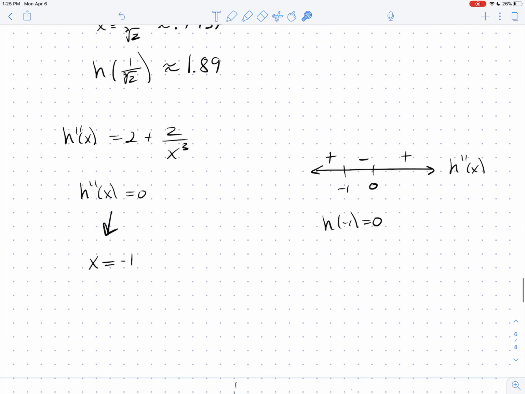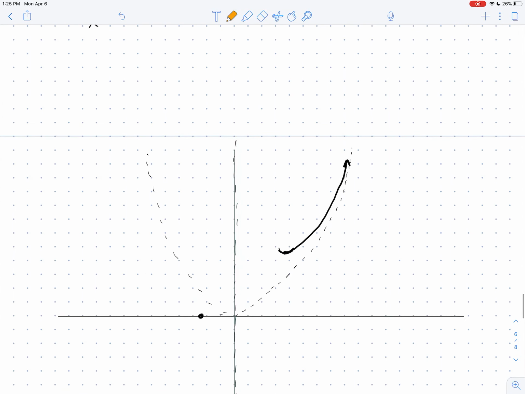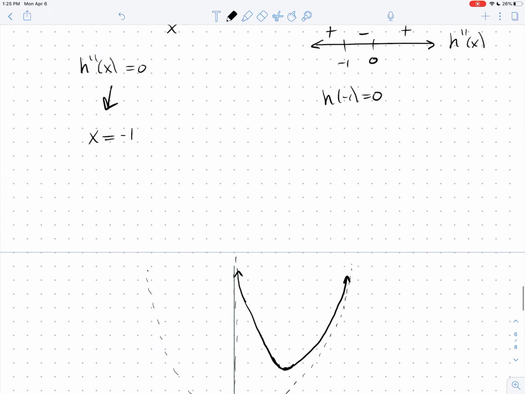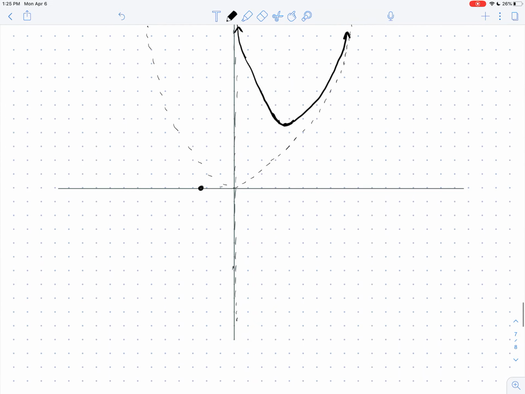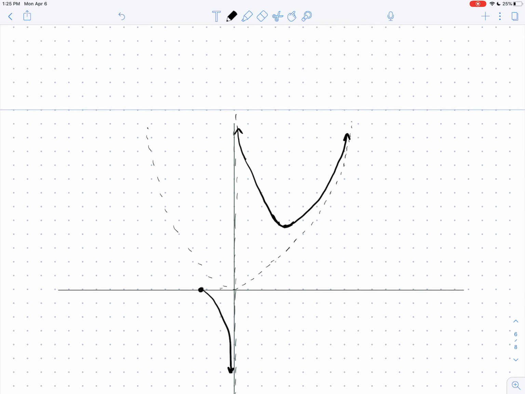All right, and then what do we see? Looking back at the first derivative, I'm decreasing between 0 and this local min. I'm just going to decrease right down to this local min, and then I want to check. I should be concave up everywhere from 0 on, and I am. That's good. Okay, this side is a little weird. You're going to go from the x-intercept, and you're going to shoot down to minus infinity, because we said the limit as x goes to 0 from the left is minus infinity.